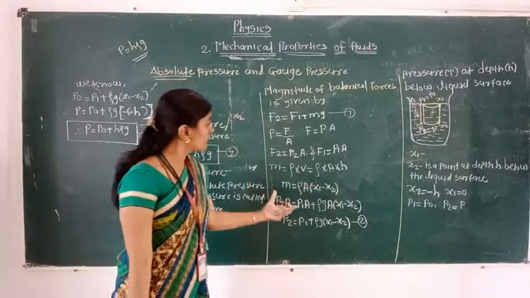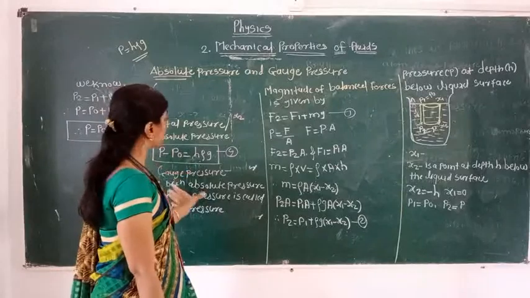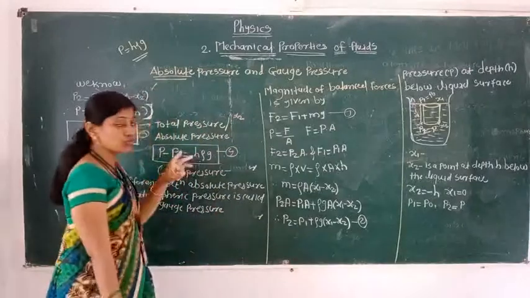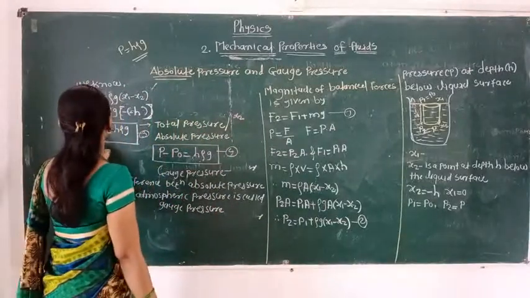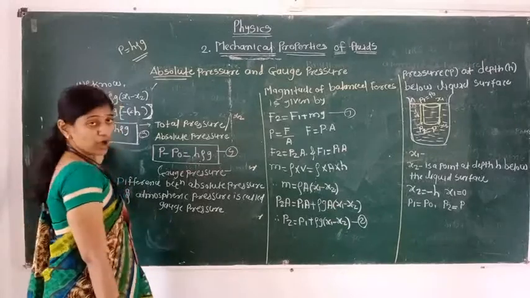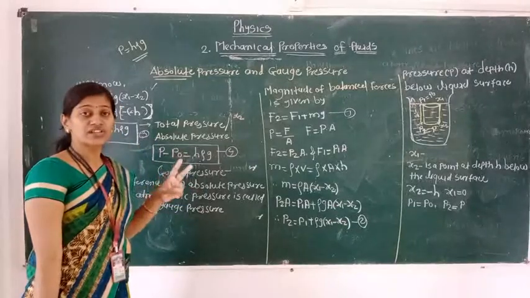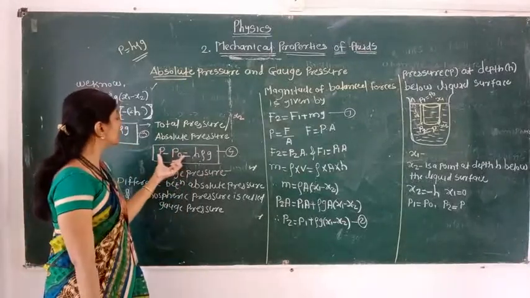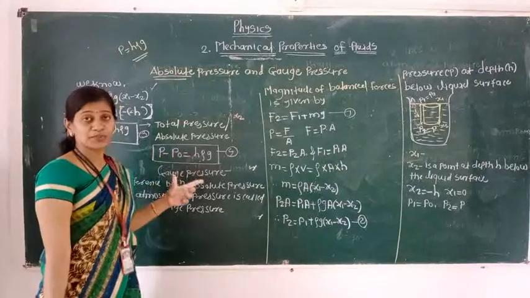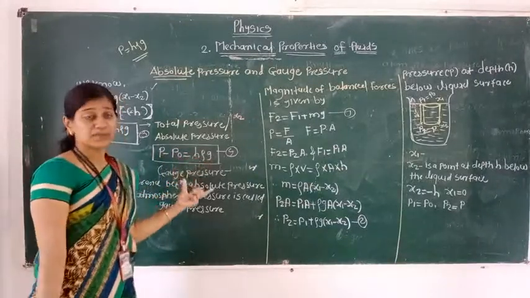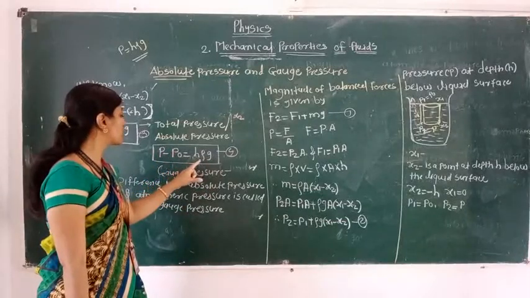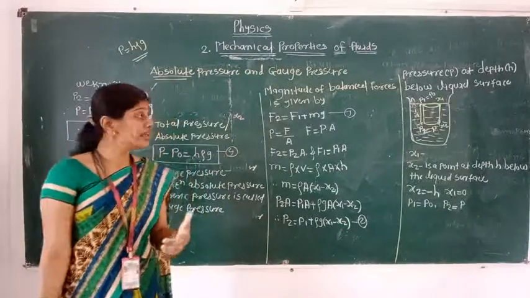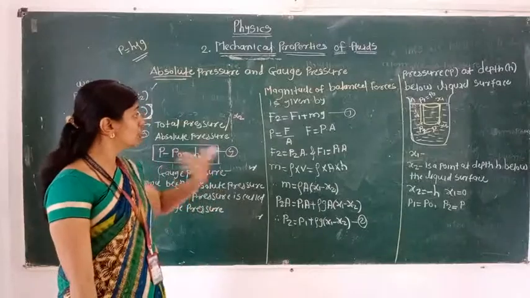Before learning the concept of absolute pressure, otherwise the gauge pressure, this derivation is very important, that we completed here. And finally we got two equations. First is P is equal to P naught plus h rho g. That P, absolute pressure, is the sum of the two pressures, due to the atmosphere and the pressure exerted by the liquid column. When we take the difference between the absolute pressure and the atmospheric pressure, that time we get the gauge pressure. So P minus P0 is equal to h rho g. This is the equation for the gauge pressure. In this way we completed that point. In the next lecture we are going to continue with the new point. Okay, thank you.